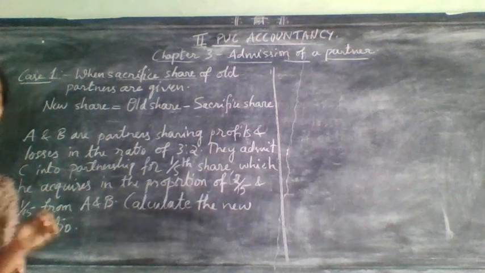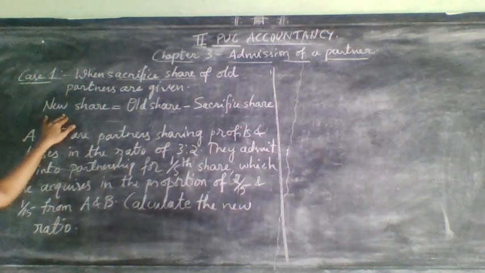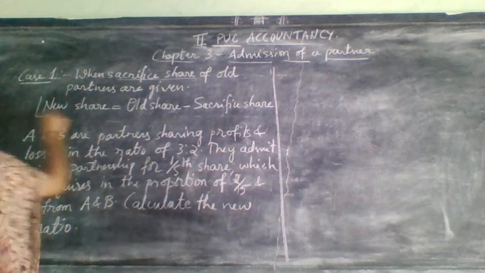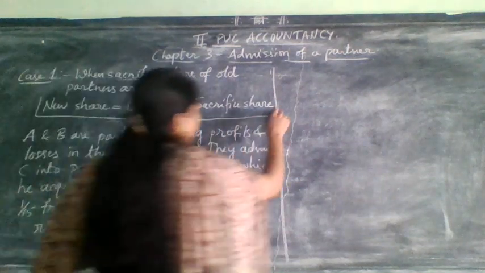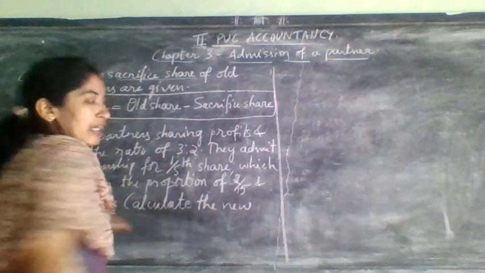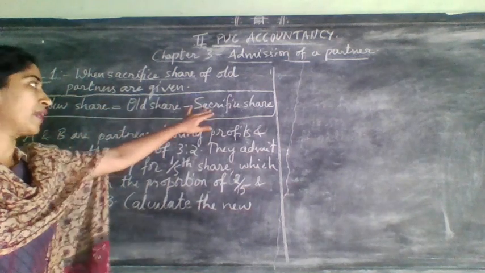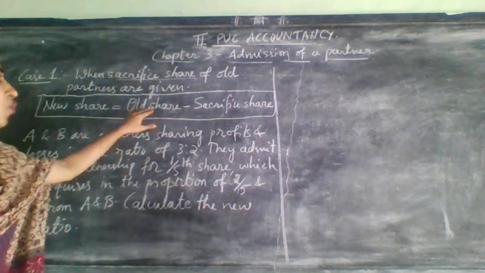To calculate it we need to follow one formula. At that time to calculate new share we need to subtract sacrifice ratio from old ratio.